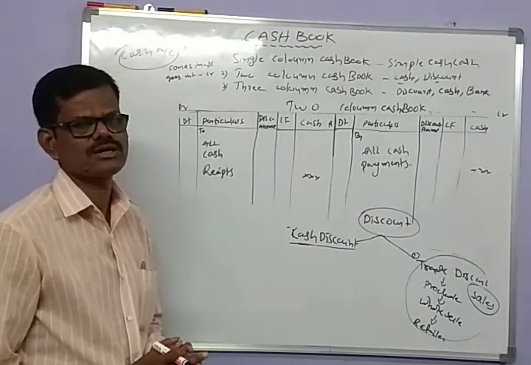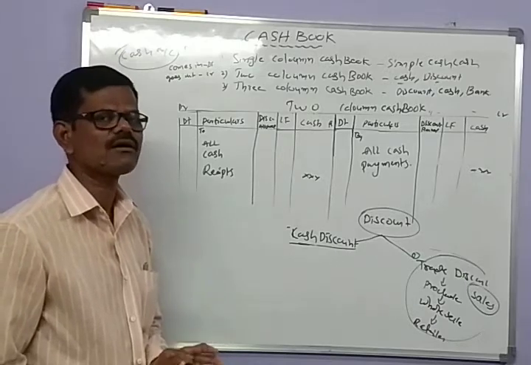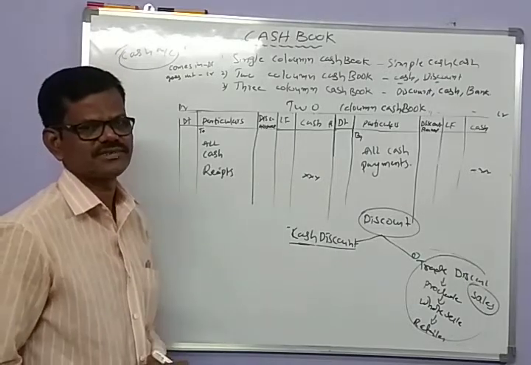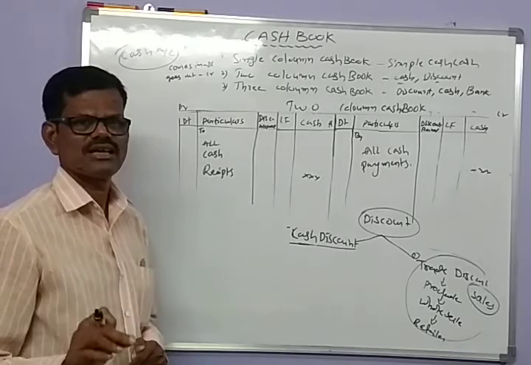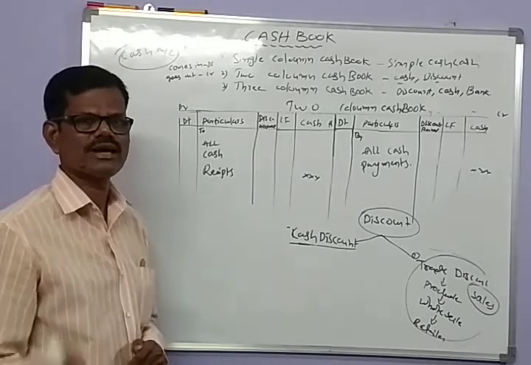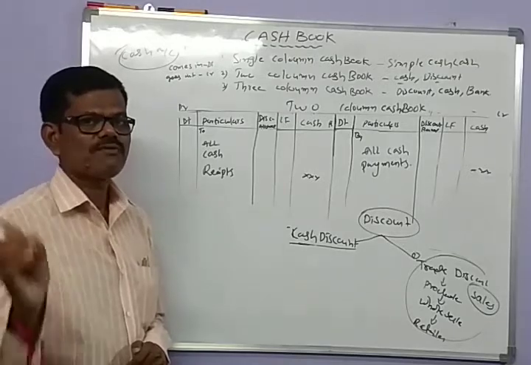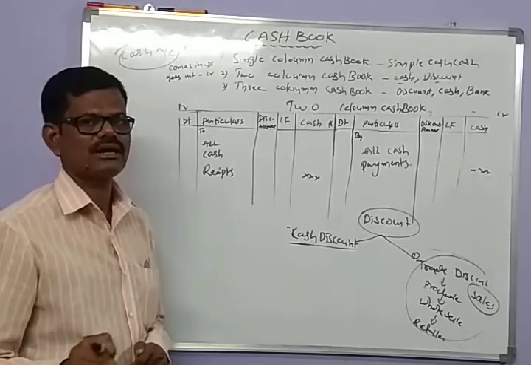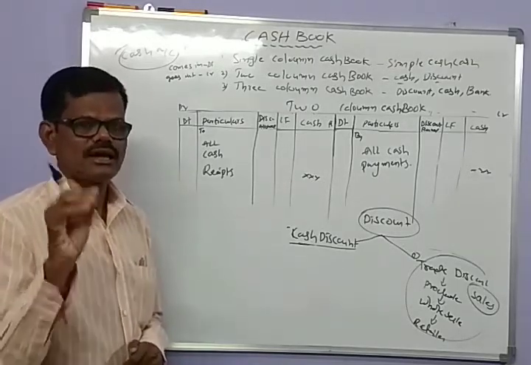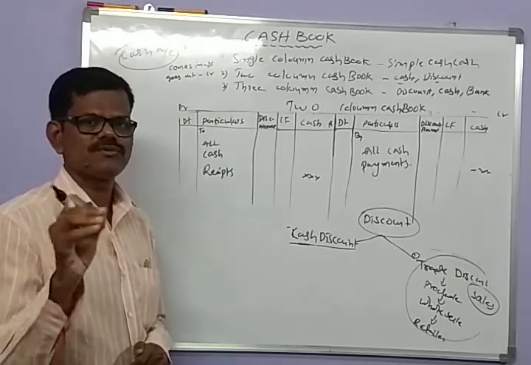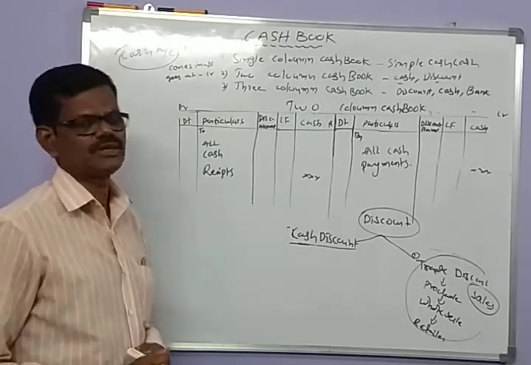The cash discount is allowed by a creditor to his debtor. Cash discount is an allowance allowed by a creditor to its debtor at the time of clearing their debts on or before the specified date. So cash discount is allowed by creditors to their debtors.